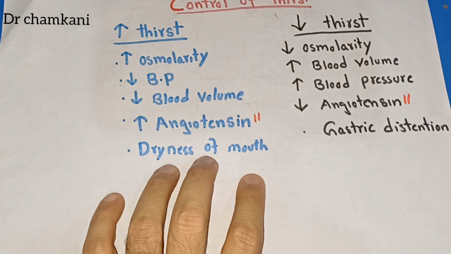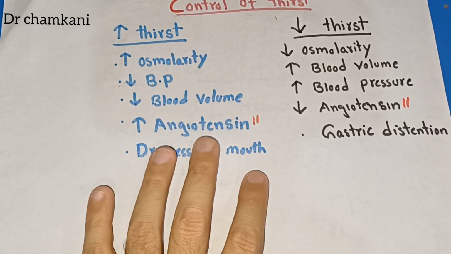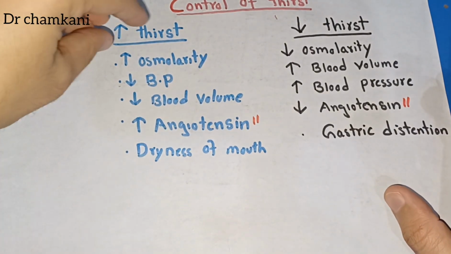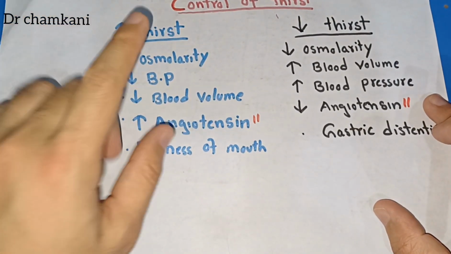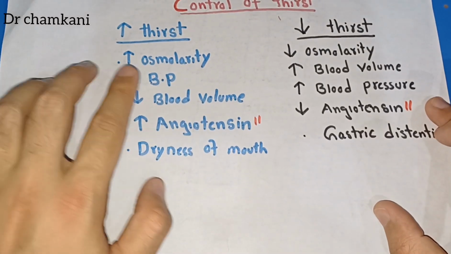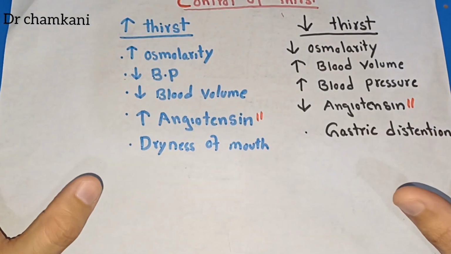Only the dryness of mouth goes away, so the thirst mechanism subsides for a short interval of time. The true thirst mechanism will stop only when the normal osmolarity of plasma has been achieved and the blood pressure and the blood volume have been restored.